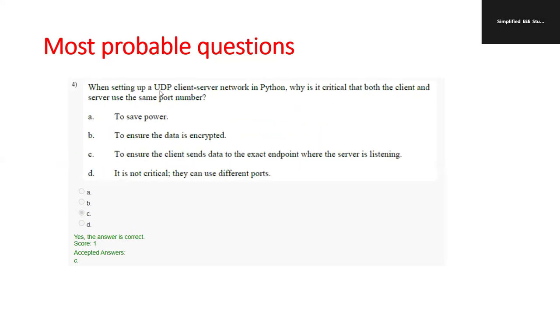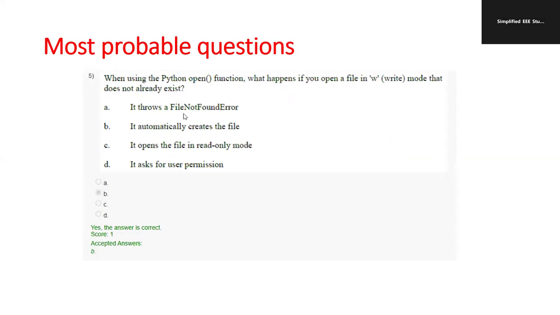When setting up a UDP client server network in Python, it is critical that both the client and the server use the same port number. So the right answer is to ensure the client sends the data to the exact endpoint where the server is listening. So option C is the right answer. Okay, kindly check out option C.